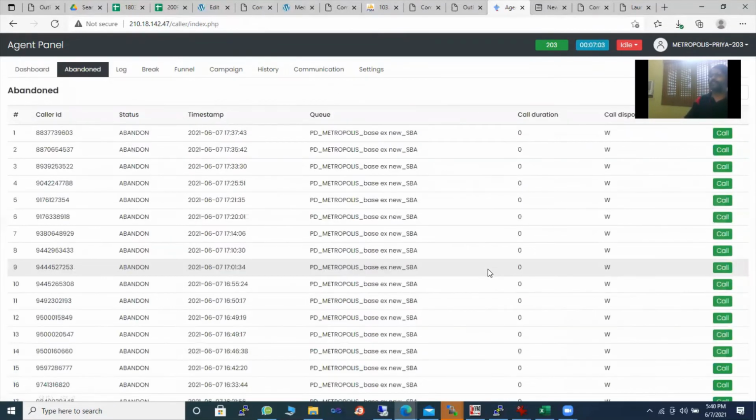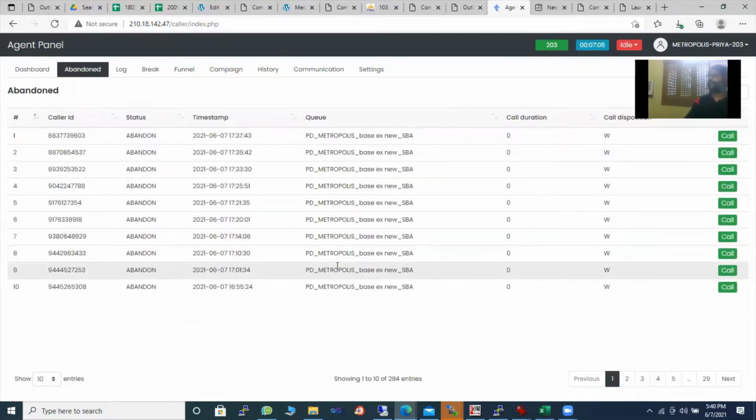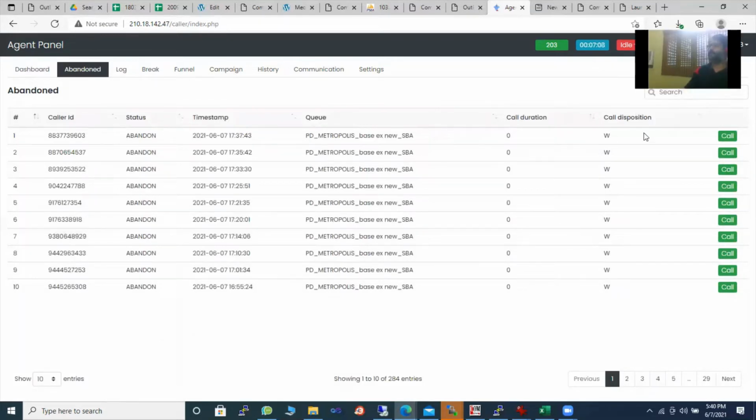And abandoned is today's abandoned. This data shows the abandoned calls for the last 7 days, and which queue they came from. Obviously, call duration will be 0. In case you want to make a call, you can make a call by pressing this call button.